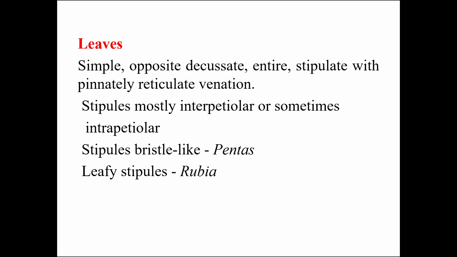The leaves, in most cases, you can see simple leaves. The arrangement or the phyllotaxy is opposite decussate. The leaves usually have an entire margin, and stipules are a characteristic feature, and the venation pattern is pinnately reticulate. Stipules are mostly inter or intrapetiolar. Sometimes they may be bristle-like as in Pentas and leafy in nature as in Rubia.